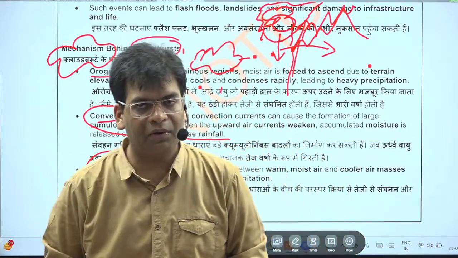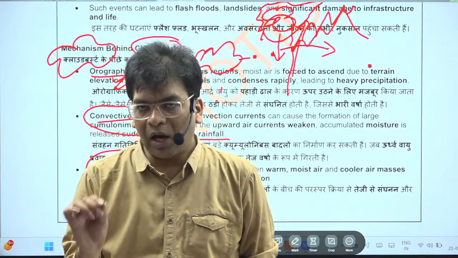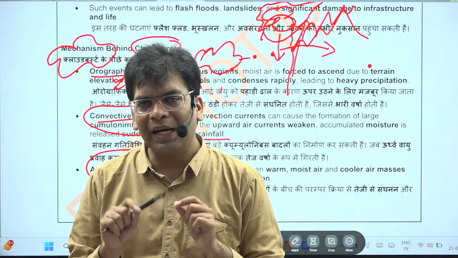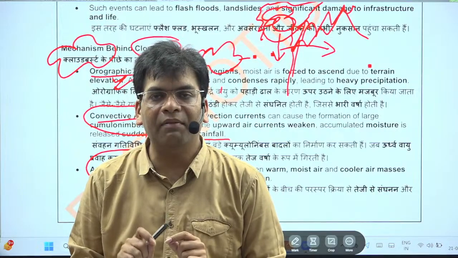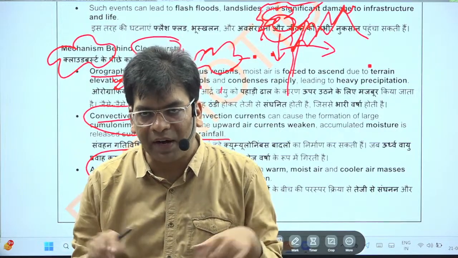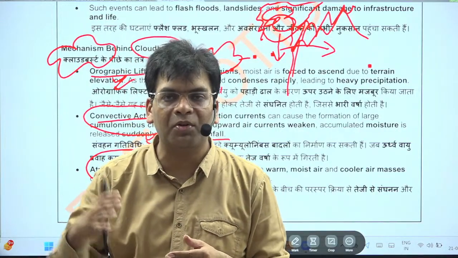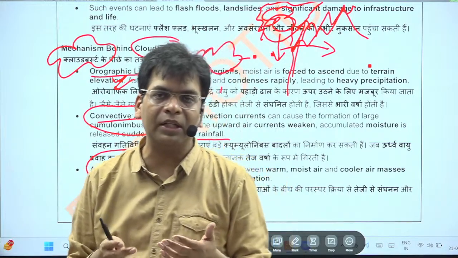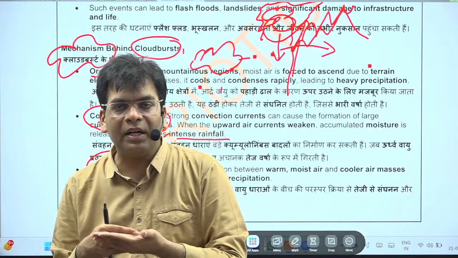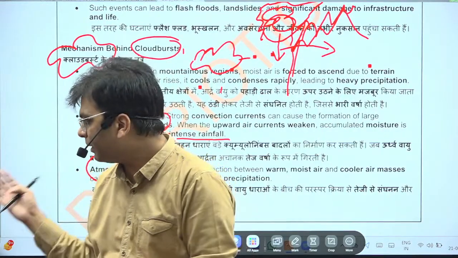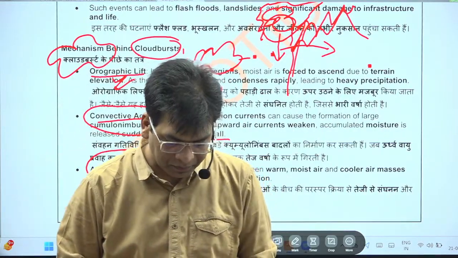The rainfall will be very high. So a cloudburst is nothing but a very high level of precipitation in a very confined area. This confined area could be 20 to 30 square kilometers, and the duration of the rainfall will be 1 hour. Simply please remember all this.